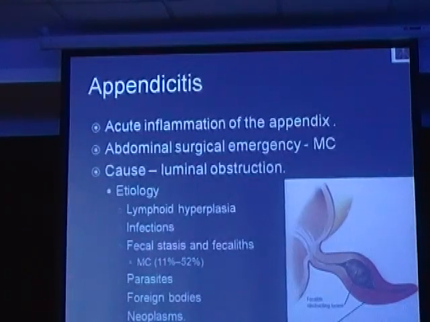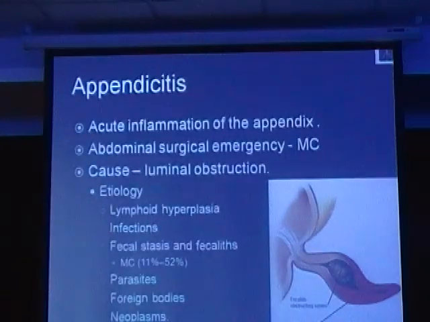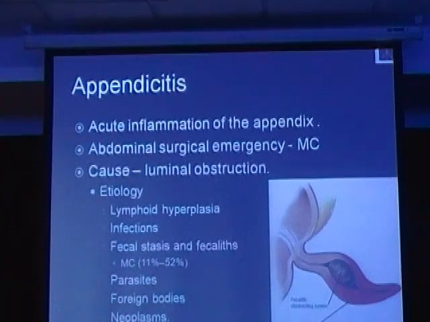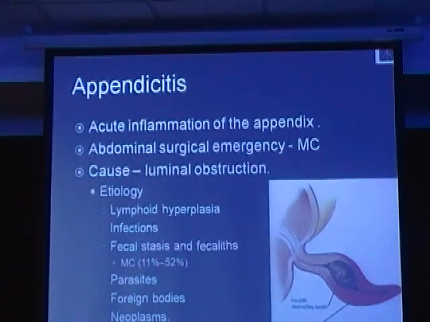The inflammation of the appendix is acute appendicitis. It is the most common abdominal surgical emergency. The cause is luminal obstruction. There are various causes for luminal obstruction. It can be lymphoid hyperplasia, infection, fecal stasis, E. coli being the most common cause, parasites, foreign bodies, and neoplasm.